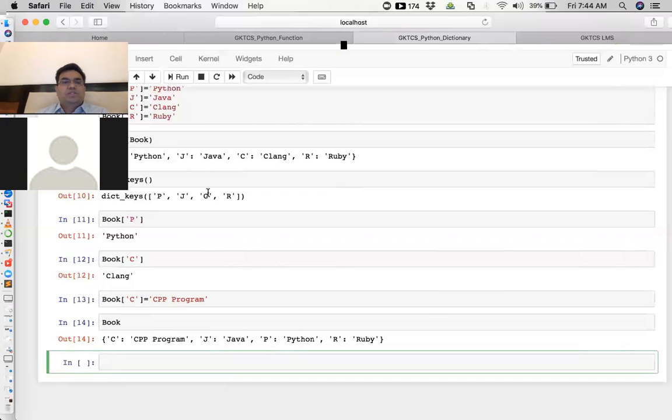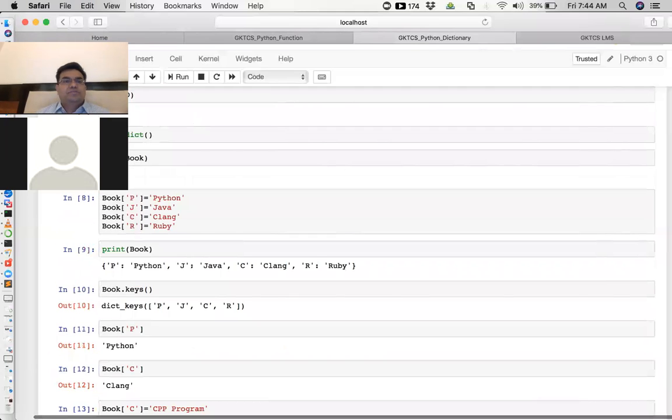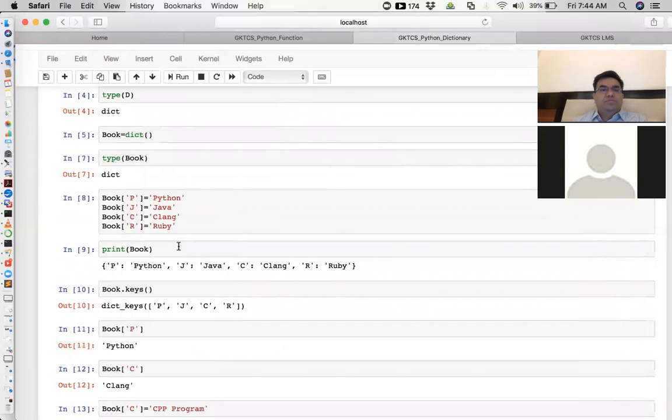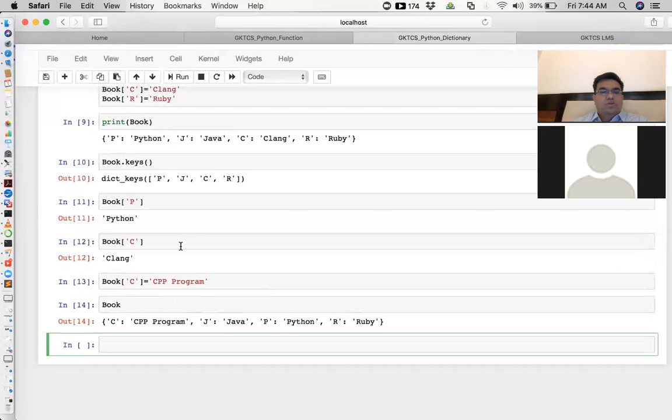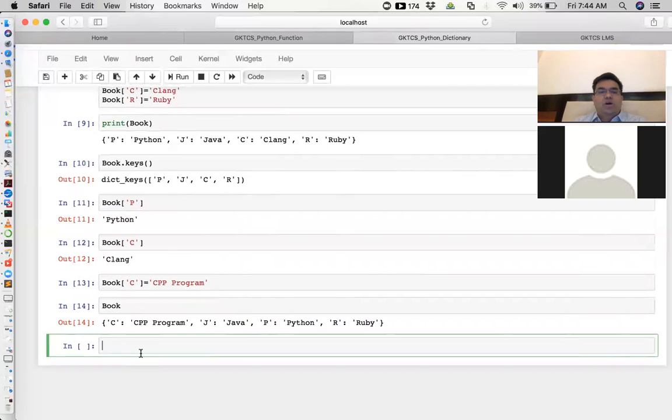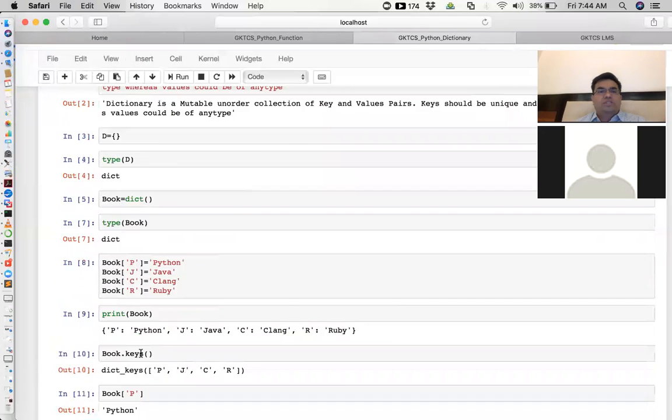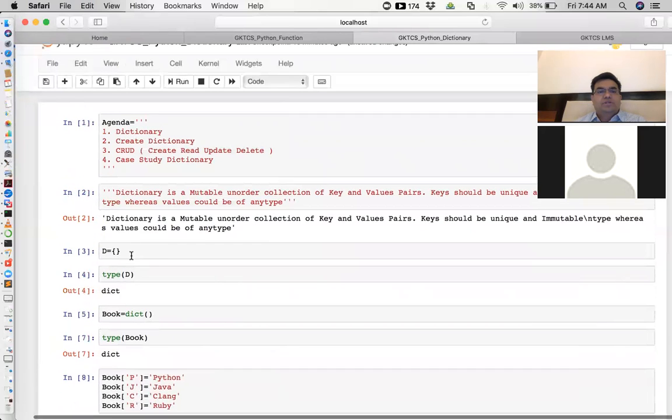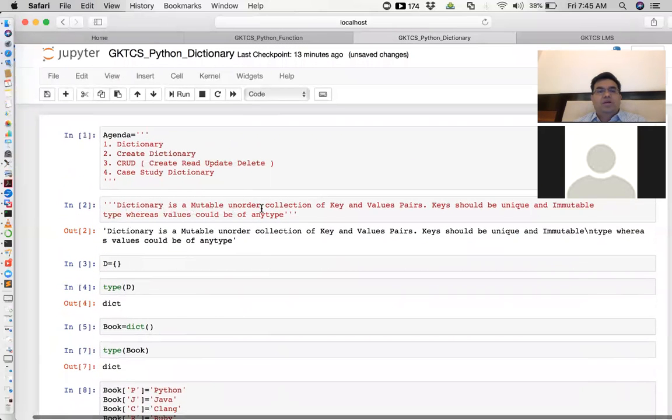In the initial stage, we created a dictionary. Now remember, a dictionary is an unordered collection. As I say in the definition, a dictionary is a mutable, unordered collection of key and value pairs.